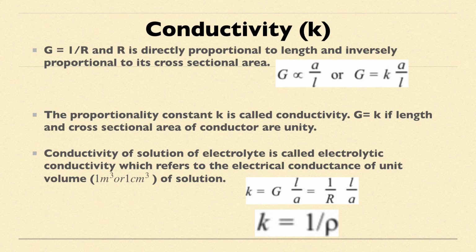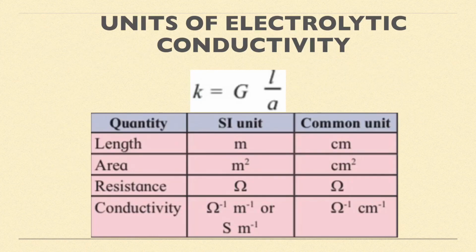Hopefully you understood this. Now we'll learn the units of electrolytic conductivity. For that, first we have to see the formula of electrolytic conductivity, that is equal to G L upon A. Now what is the relation of G and resistance? G is the reciprocal of resistance. So now we'll see the unit of each one in this equation. So length, the SI unit is meter and the common unit is centimeter.